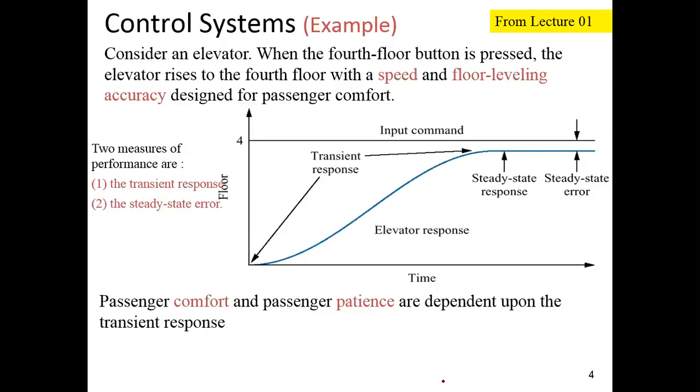Let's take the example of an elevator. When the 4th floor button is pressed, the elevator rises to the 4th floor with a speed and floor leveling accuracy designed for passenger comfort.